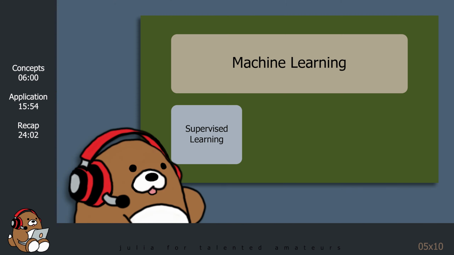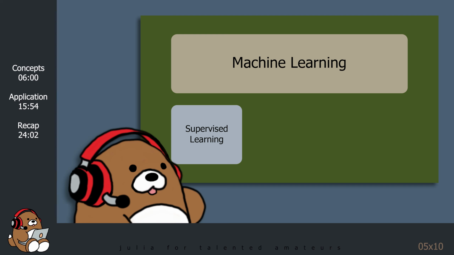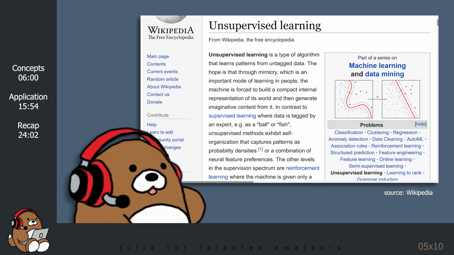At the very beginning of this series, we learned that the major subfields of machine learning are supervised learning, unsupervised learning, and reinforcement learning. By now, you should have a pretty good idea what supervised learning is, and you should be comfortable using several different supervised learning algorithms. According to the Wikipedia article on unsupervised learning,